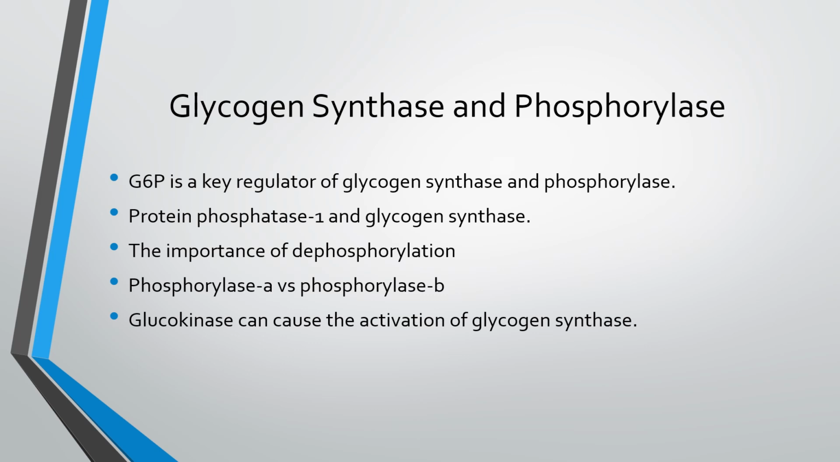And now we're going to talk about phosphorylase A versus phosphorylase B. Now, glucose 6-phosphate regulates phosphorylase A by allosteric inhibition and promotes its dephosphorylation. But phosphorylase B is catalytically inactive in the liver and is the dephosphorylated form of A. This results in further activation of glycogen synthase. Glucokinase can also cause activation of glycogen synthase by binding to a dual specificity phosphatase and associated with PP1 in a multi-protein complex, which can cause the dephosphorylation of glycogen synthase.